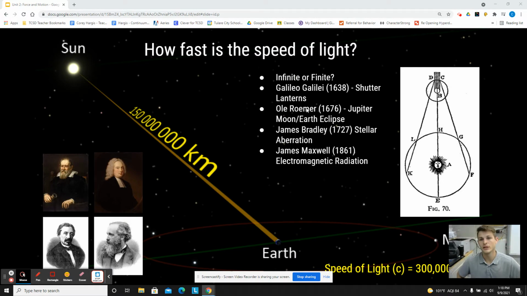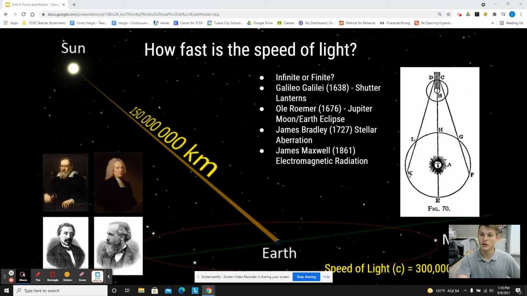So the next guy that really made a big discovery was Ole Romer. And essentially what he did was he timed how long it would take Jupiter to be seen from the Earth, how long the light from Jupiter would travel. And what he did is he did it around the eclipse of the moon around Jupiter and the Earth around the sun.